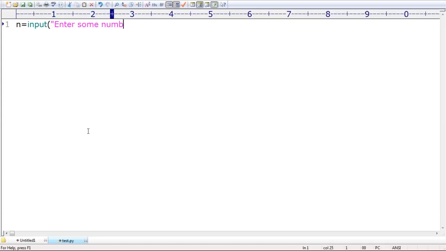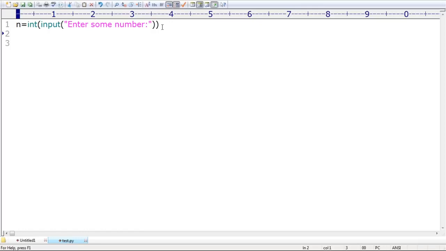But make sure this is the string form, but I want a number, right? That's why compulsorily I require to use this int function. We use this several times, so don't keep any doubt about this terminology.